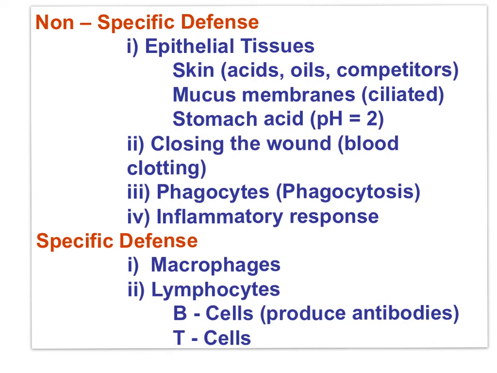Antibodies are proteins synthesized and released by B cells in response to a specific pathogen. While I won't review skin, mucous membranes, or blood clotting as non-specific defense mechanisms, this movie will start with the inflammatory response as a non-specific defense mechanism.